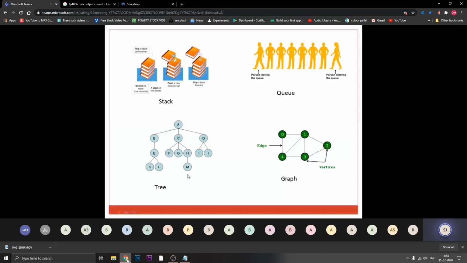Now, first I'll tell you an example and then the application. Let's consider the example of a college system. At the college level, the topmost higher authority is the principal.